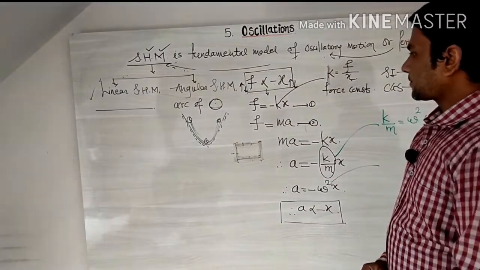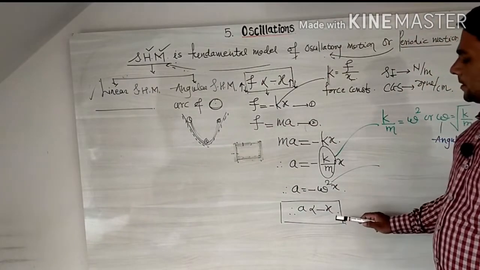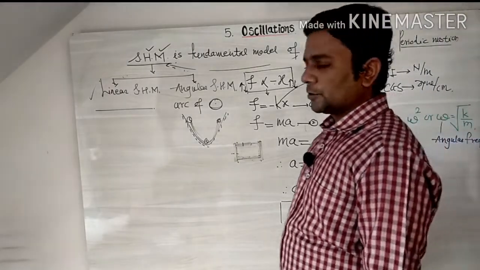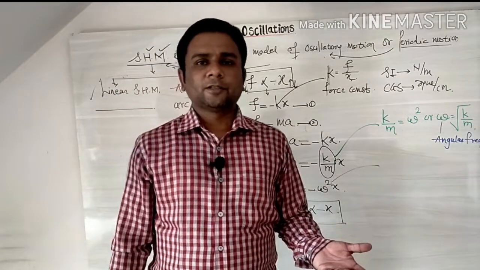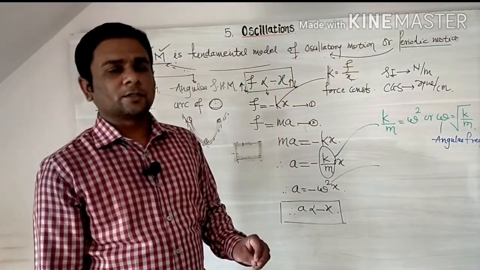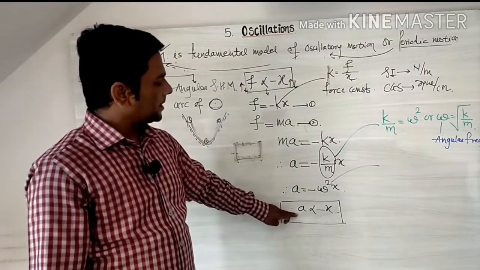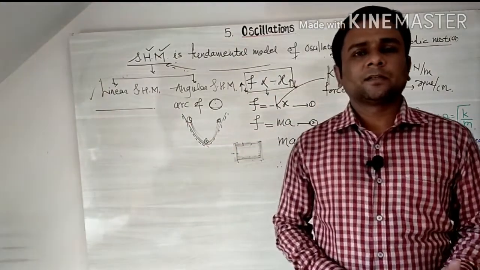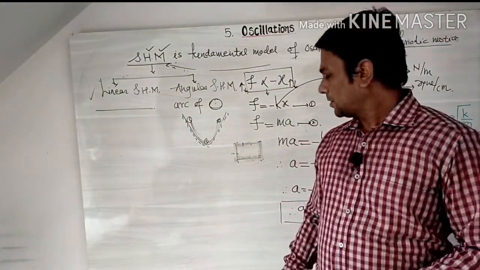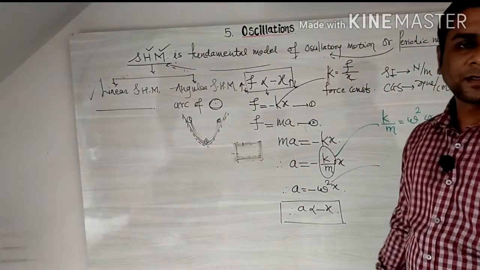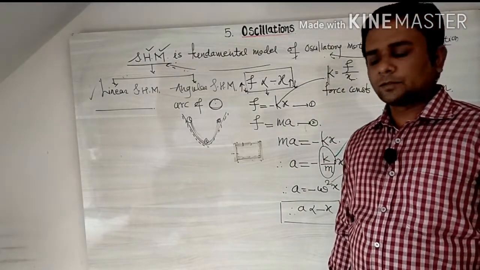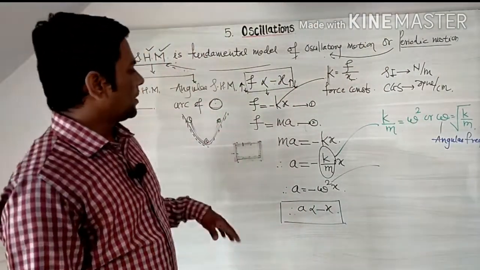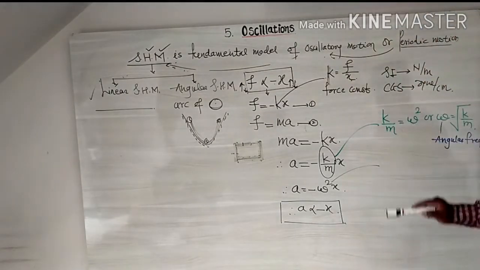So now again, the definition of linear simple harmonic motion: first linear, second periodic. It is a linear periodic motion in which force and acceleration are always directed toward the mean position, and the magnitude of it is directly proportional to displacement from the mean position. So that is the definition of linear simple harmonic motion. Understand? So now again, why do we take omega square?